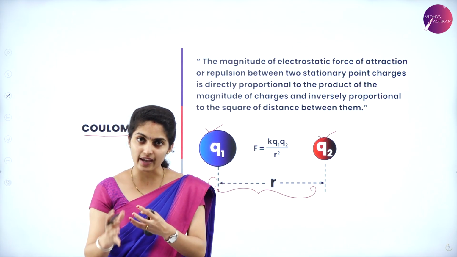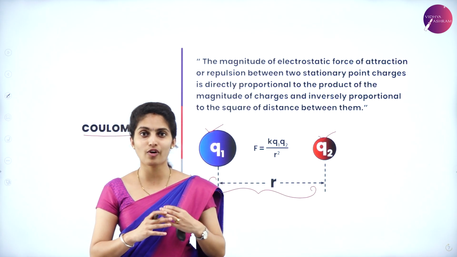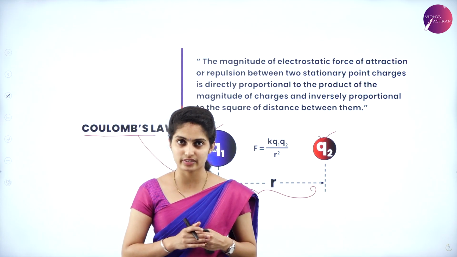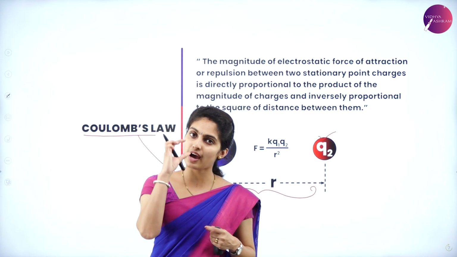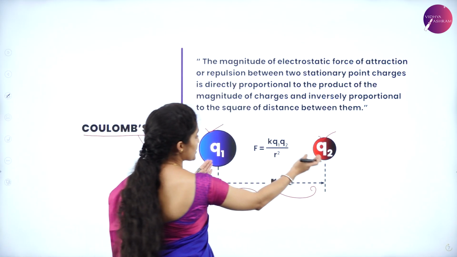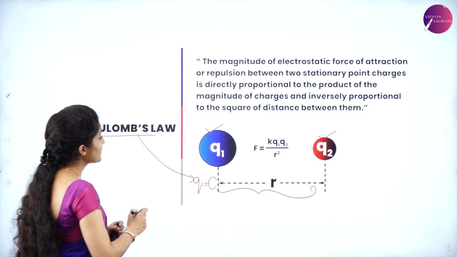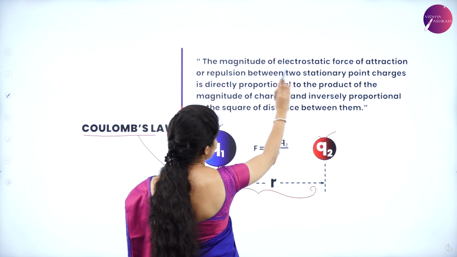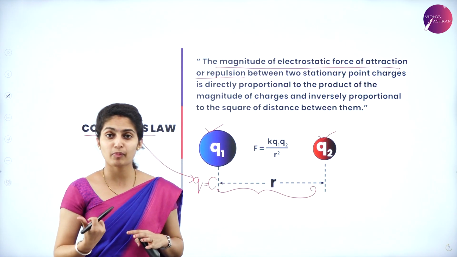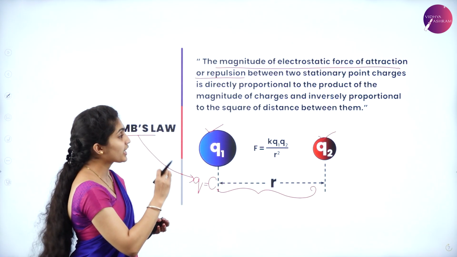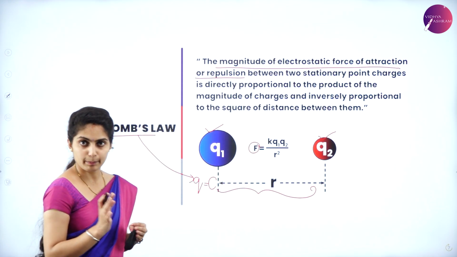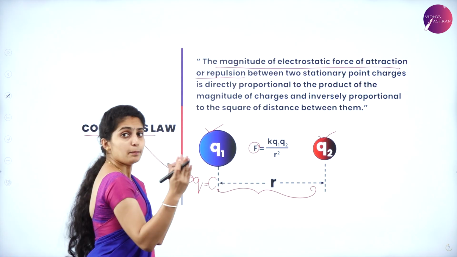In order to get those values, the one who proposed the law or the statement will create one statement in such a way that it matches with each other, correct? So they have to have a formula, and in order to have a formula, they need to set up a statement. Here there are two charges and a distance, r, and it is the magnitude of electrostatic force of attraction or repulsion. We don't know whether we are talking about attraction or repulsion. It can be attraction or repulsion between two charges.